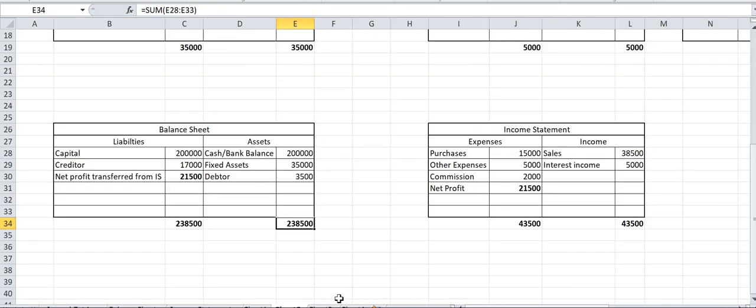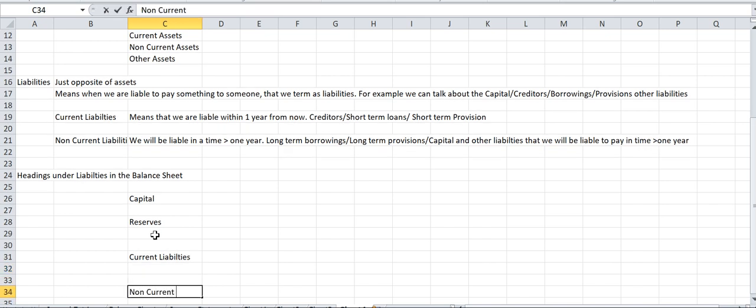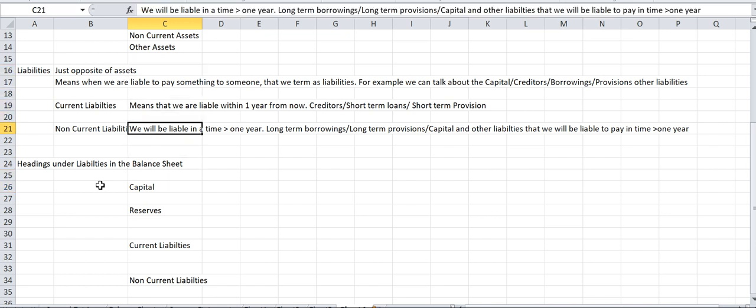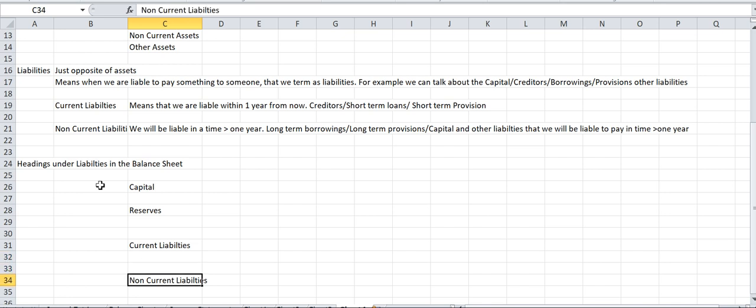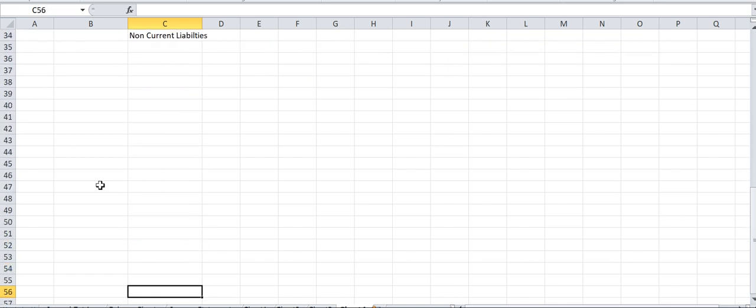Like in yesterday's class, if we see, we have put the net profit transfer from the income statement 21,500, right? So this will go under my reserves heading. So reserves we have, and we have current liabilities and non-current liabilities. Now what can be classified under current liabilities, what are to be classified under non-current liabilities, reserves, capital, this is all clear, right, as per the explanation given above. So this is what we have covered, the meaning of assets, liabilities, the different headings that appear in the balance sheet, the meaning of those terms, right?